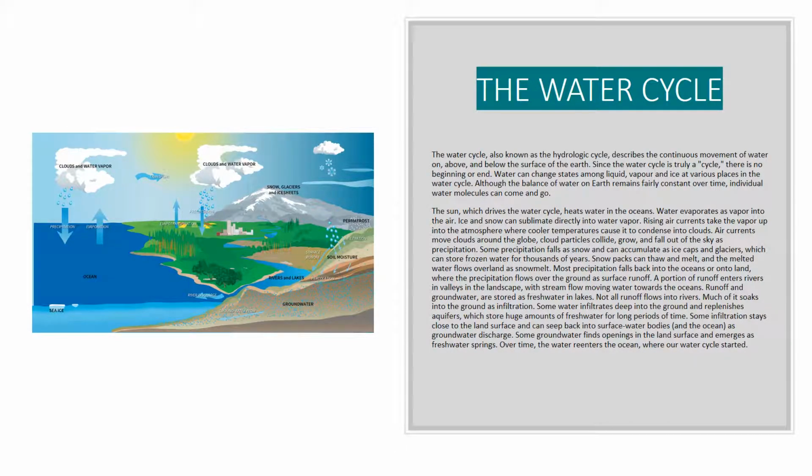Some water infiltrates deep into the ground and replenishes aquifers, which store huge amounts of fresh water for long periods of time. Some infiltration stays close to the land surface and can seep back into surface water bodies and the ocean as groundwater discharge. Some groundwater finds openings in the land surface and emerges as freshwater springs. Over time, the water re-enters the ocean, where our water cycle started.